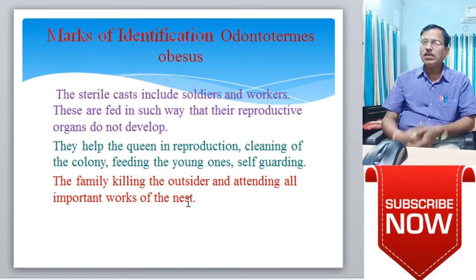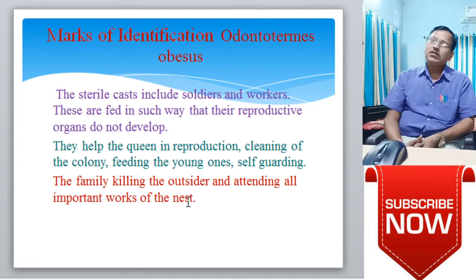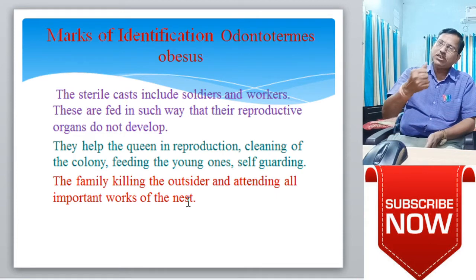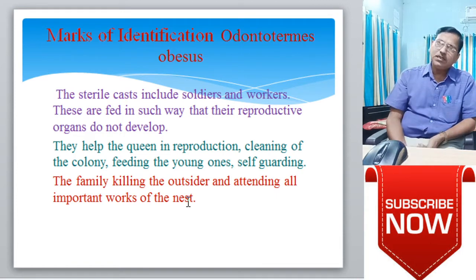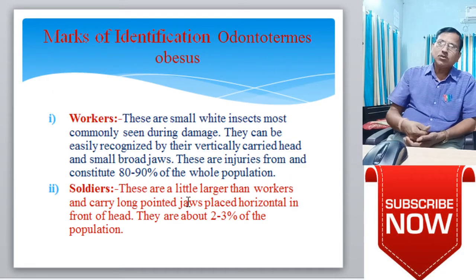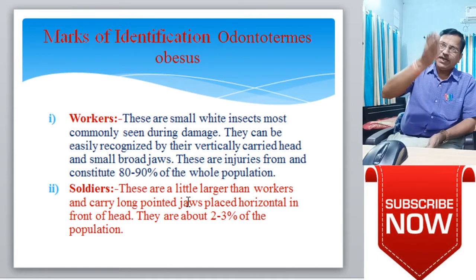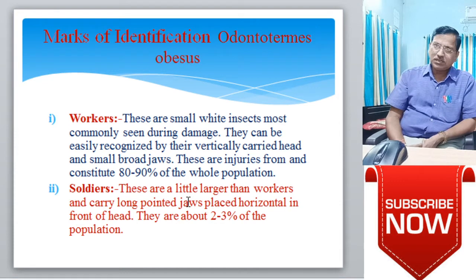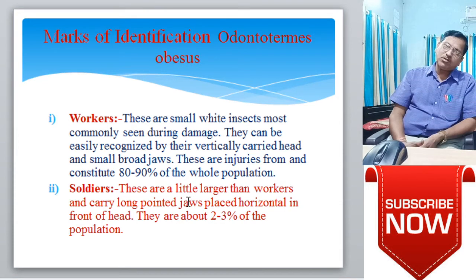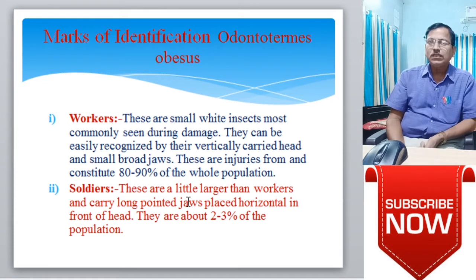Many times these soldiers and workers are highly populated, numbering high in our colonies. So their work is powerful. From the point of view of identification marks, there are four categories of this caste of the wood termites or white ants. First is the workers.